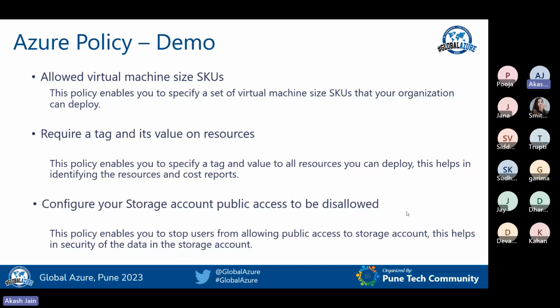Second, we will create a policy which requires a tag and its value. Without the tag value, resources will not be created. And the third one is a very interesting policy: configure your storage account public access to be disallowed. We'll create a storage account, and we'll see how the policy disables the public access even if we want to allow it.